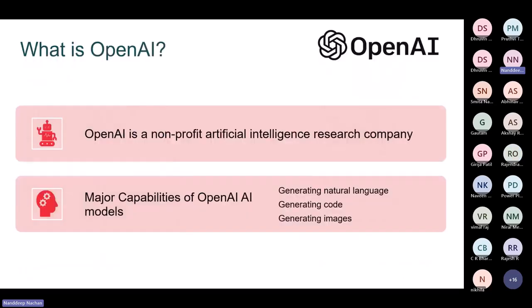All right, so with that, let's get started from the ground. What is OpenAI? OpenAI, in a nutshell, is a non-profit artificial intelligence research company based in the US, and their goal is to advance digital intelligence in a way that is most likely to benefit humanity as a whole.